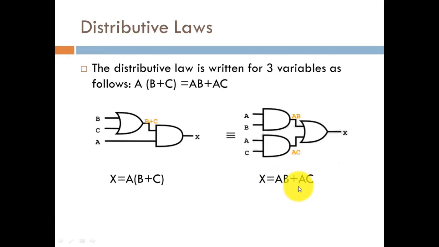It could also be implemented as follows: for A dot B we need one AND gate, for AC we need another AND gate, and to add both expressions we need an OR gate. To evaluate AB we use an AND gate whose inputs are A and B, whereas to evaluate AC we use a second AND gate whose inputs are A and C. Then we combine them in the OR operation and get the output X, which is AB plus AC. So this is our distributive law.